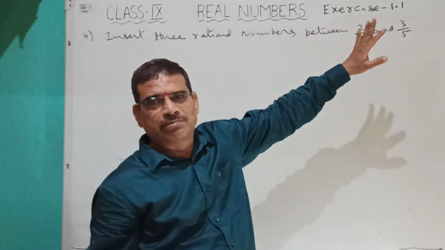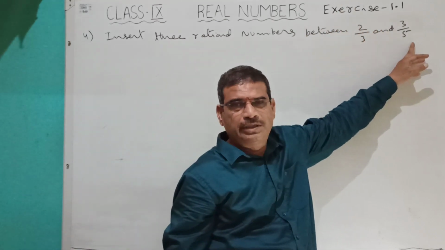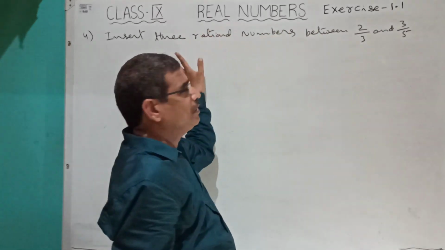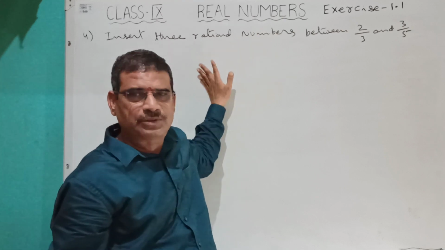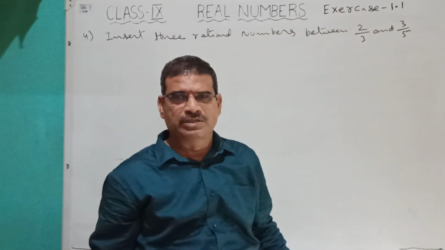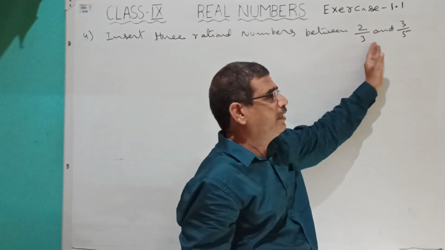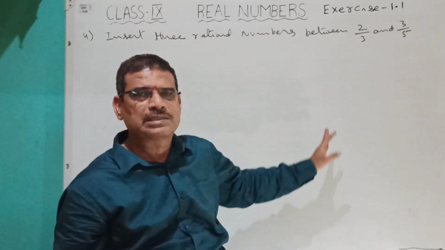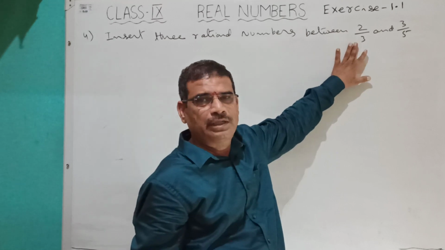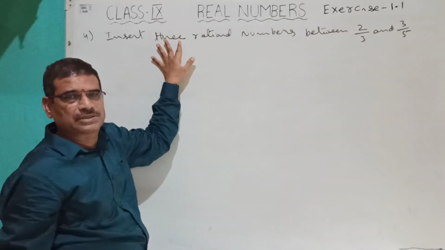Here they are giving only 3 numbers. If the number of insertions is more than 5 or 6, then we can take the LCM of the denominators. But here he is asking only 3 numbers.